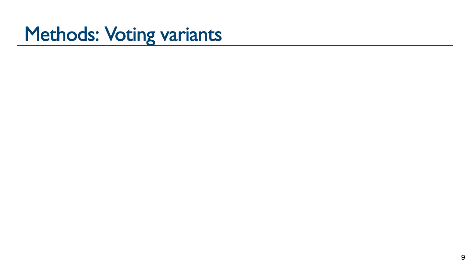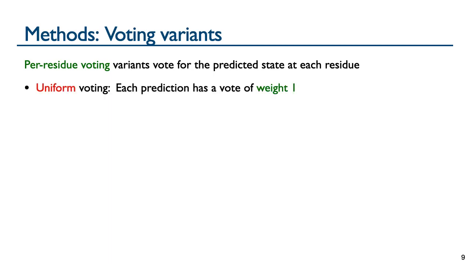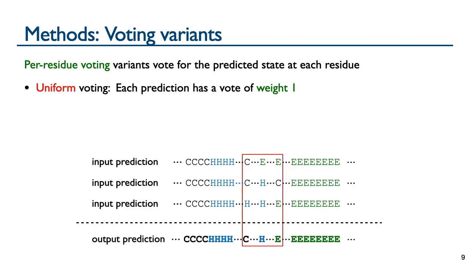In more detail, per residue voting variants vote on the secondary structure state output by the Ensemble at each residue of the protein. In uniform voting, each prediction gives a vote of weight 1 for its predicted secondary structure state. The figure shows 3 input predictions that are combined into one output prediction by uniform voting. In the highlighted box, 2 out of the 3 predictors agree on their state yielding the output prediction CHE, which occurs in none of the input predictions.